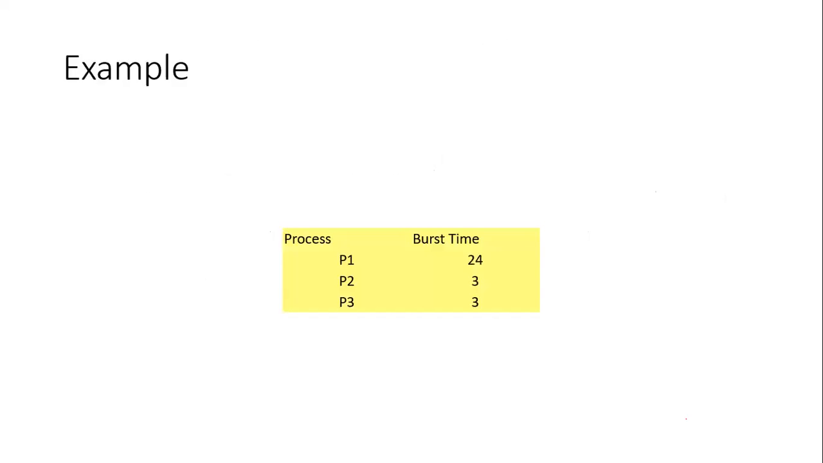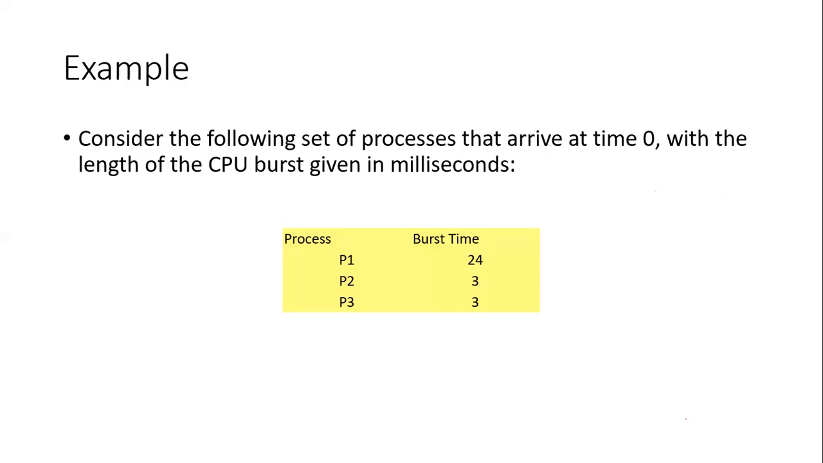You can understand these terms by using one example. In this example, we have taken three processes, P1, P2, and P3, and according to those processes, burst time is given. So what is burst time? Burst time is nothing but the time needed to complete the execution of that particular process. Process P1 requires a burst time of 24 milliseconds.